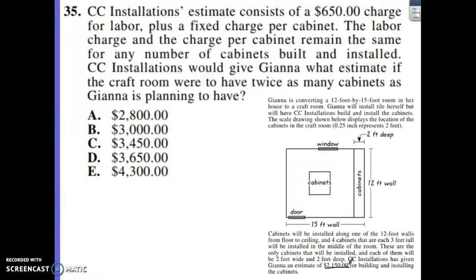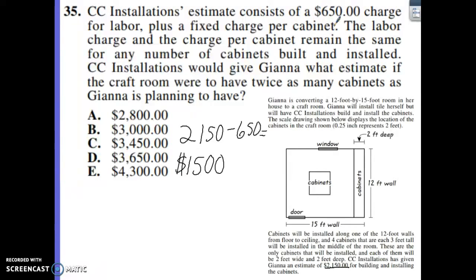$2,150. We're going to subtract our $650 to get the amount that we have total cost for cabinets without the labor. And that's going to be $1,500. So that's how much it costs to install the cabinets without our $650 charge.